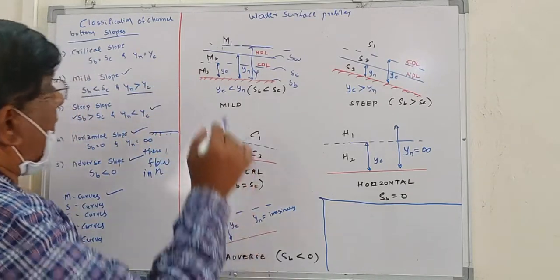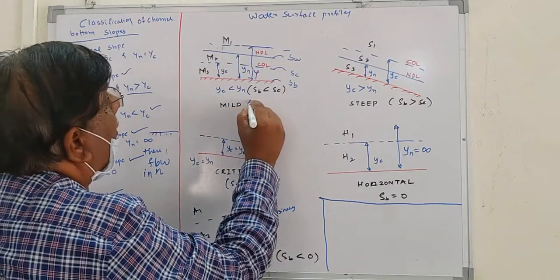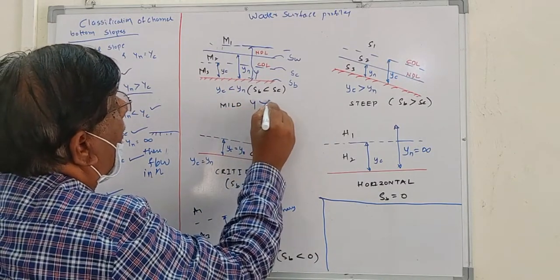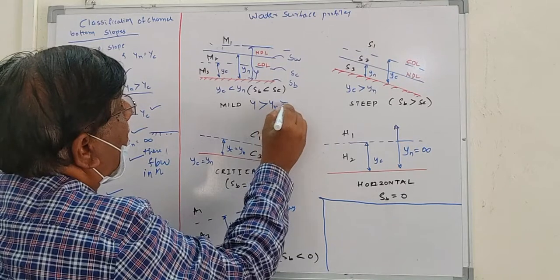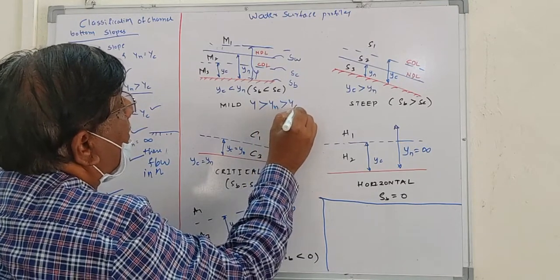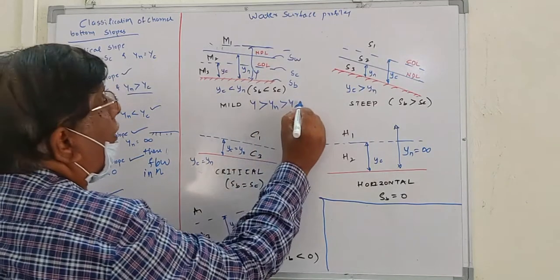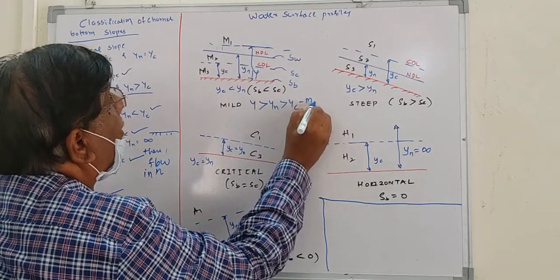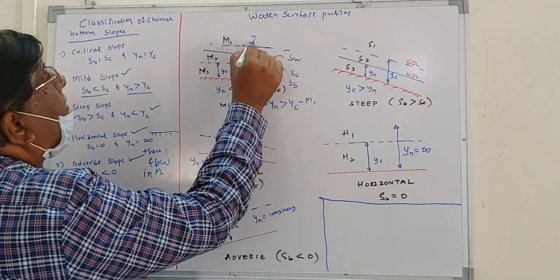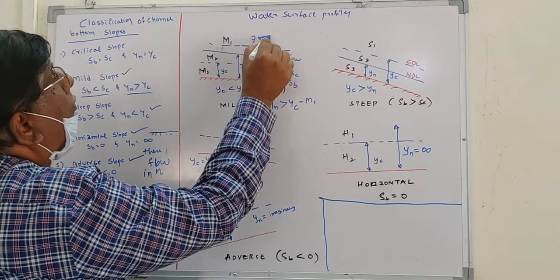So if y is greater than yn greater than yc, then this type of curve is called the M1 curve, and it always lies in zone 1.